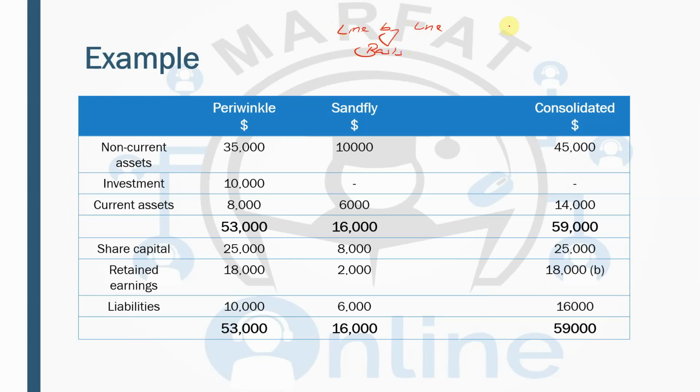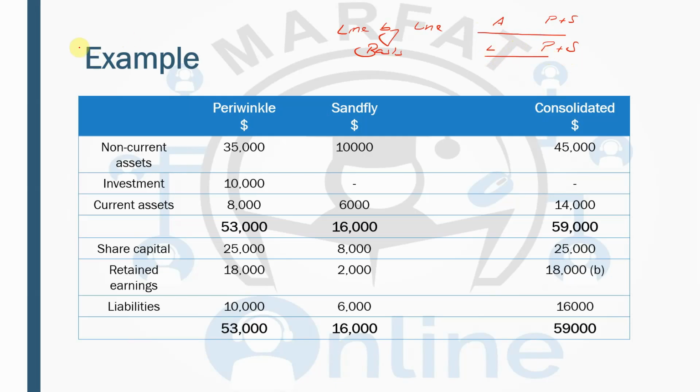Line by line means you will be taking the assets of the parent and then amalgamating them with the subsidiary's assets. You will be taking the liabilities of the parent and then adding up the liabilities of the subsidiary with the parent's. So consolidation is done on a line by line basis.